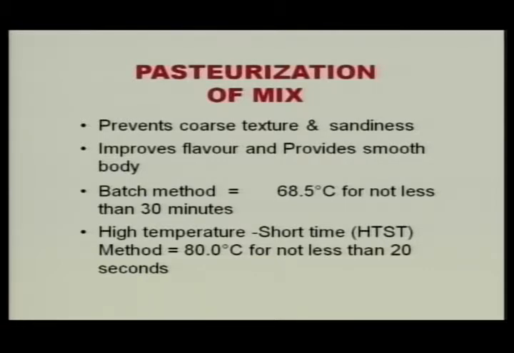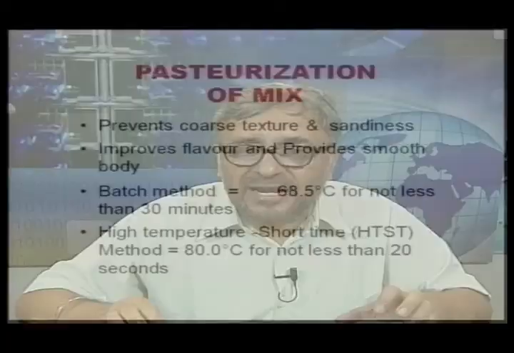One is low temperature long time, what we call the batch method, where the temperature should be around 68.5 degrees centigrade, not less than 68.5, for not less than 30 minutes. And the HTST method, high temperature short time, that is 80 degrees centigrade for not less than 20 seconds. So this is the time-temperature combination.